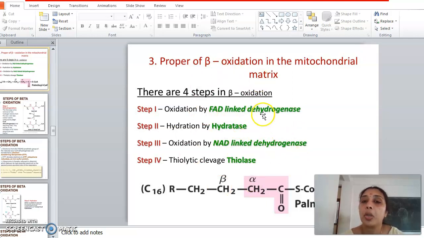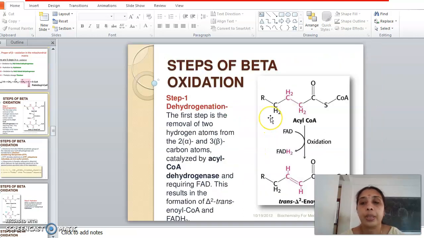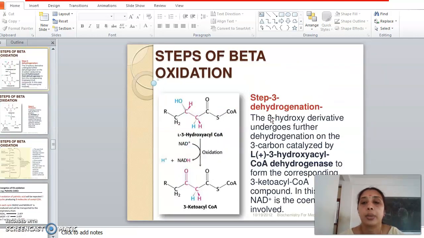Because the number of ATP molecules produced by FAD is different from that of NAD. One molecule of NADH plus H plus can yield around 3 ATPs, or exactly speaking, 2.5 ATPs, while FADH2 yields only 2 ATPs, or exactly speaking, 1.5 ATPs. So when you are calculating the energy, it should be kept in mind. So the first round of oxidation is carried out by FAD, while the second round of oxidation is carried out by NAD. Okay, so that's the pathway.